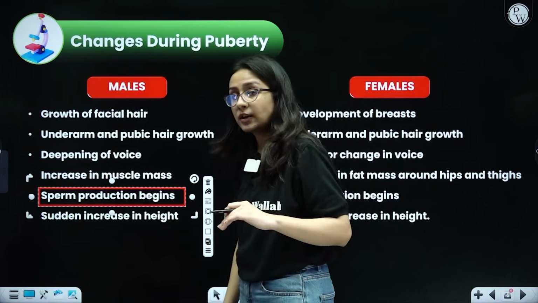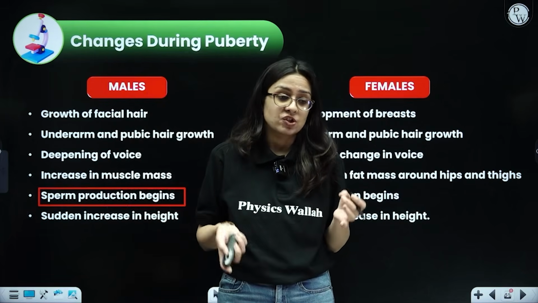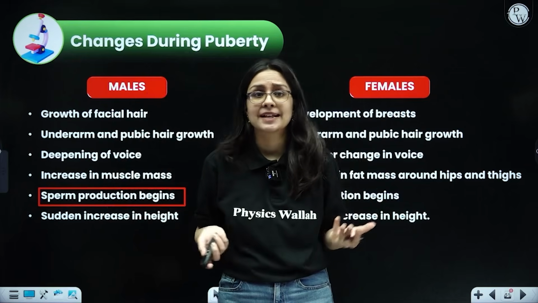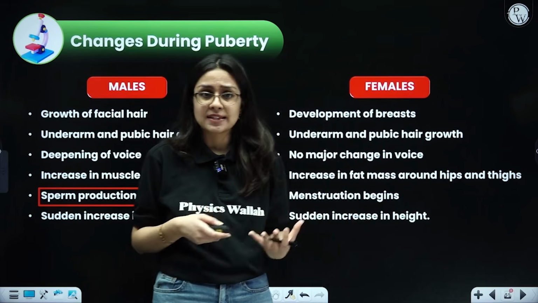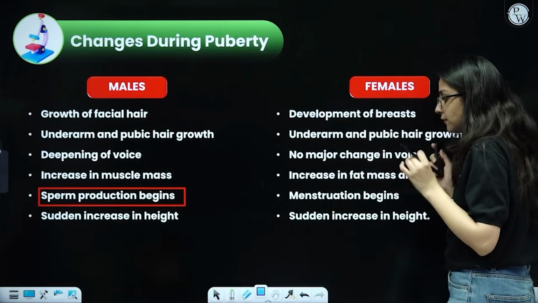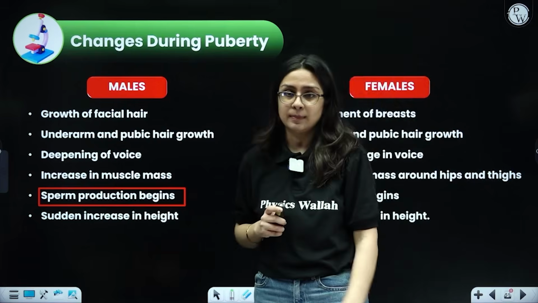Okay, now talking about females again, body hair development, underarm hair development, the sharpening of the voice takes place. Again, sex organ development takes place, mammary glands do develop, menstruation also begins in female, and that is when also there is the production of the female gamete. So these are certain changes that you should remember for both males and females.